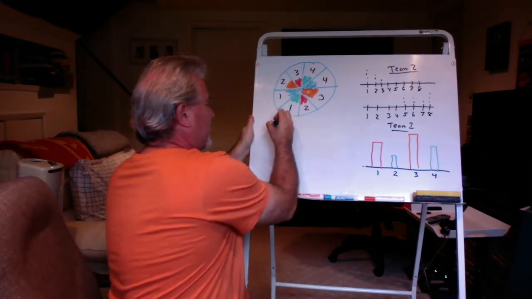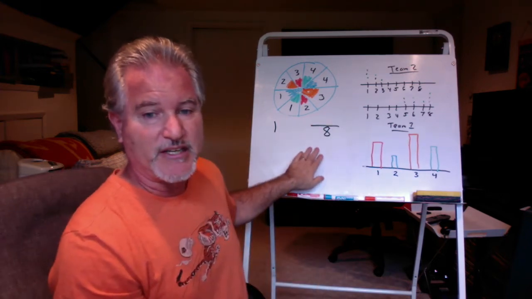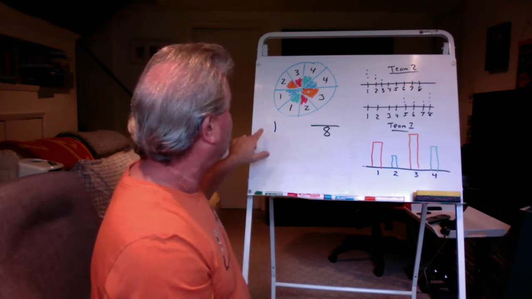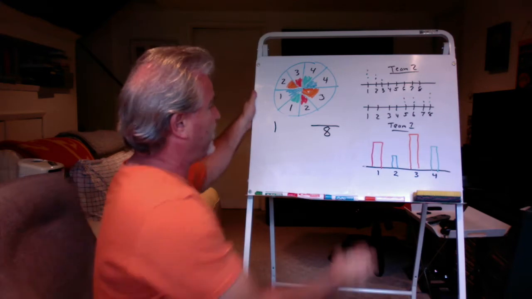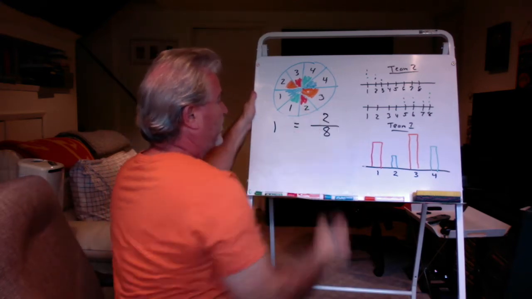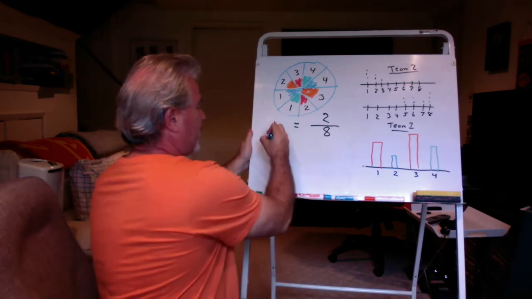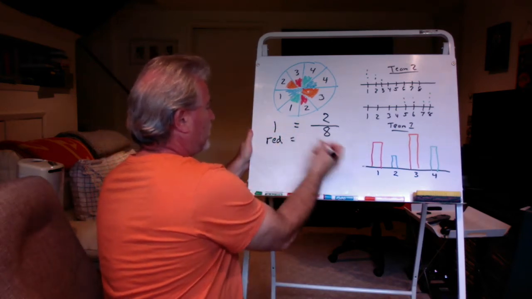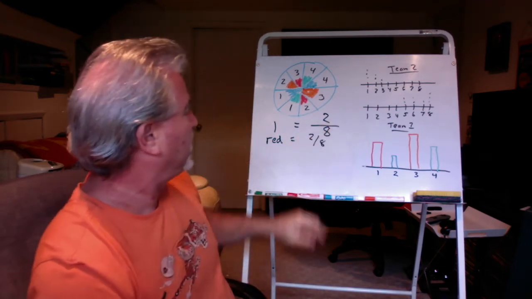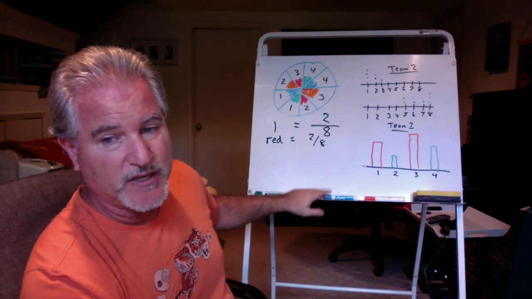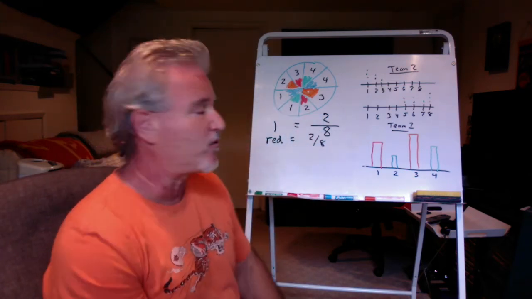So to land on a 1, remember we always write the probability as a fraction. How many 1s are there? Well, there's 2 of them. So that means my probability is going to be 2 out of 8. What if I say, what's the probability that I land on red? Well, there's 2 reds and there's 8 possible outcomes. Pretty much every answer you're going to give me is going to have 8 in the denominator because there's always 8 possible outcomes on the color wheel.